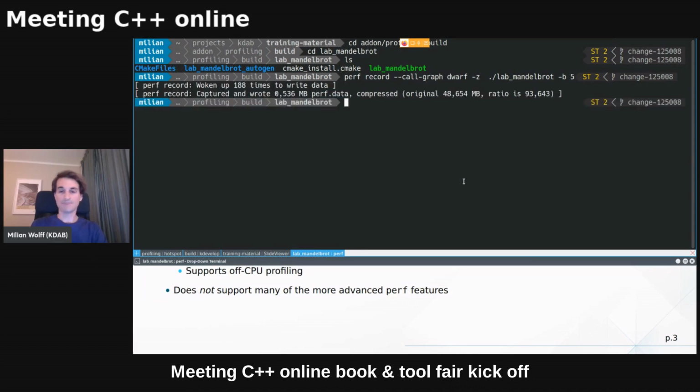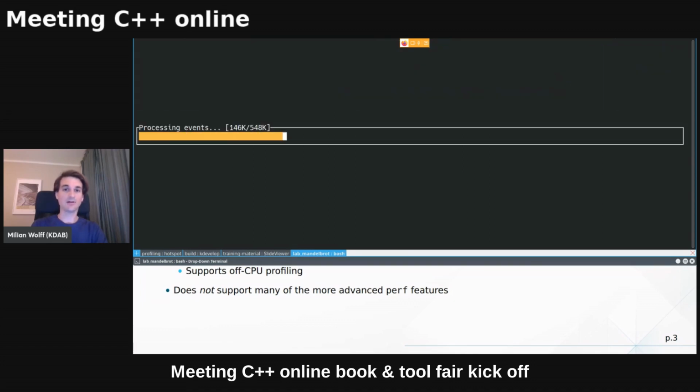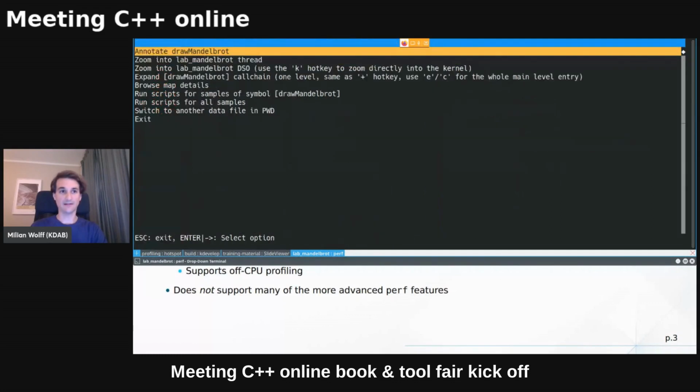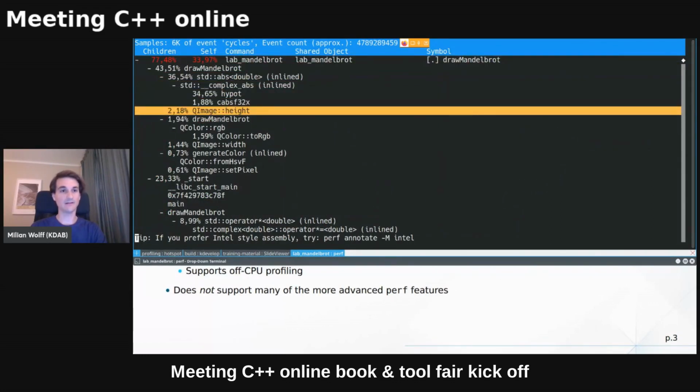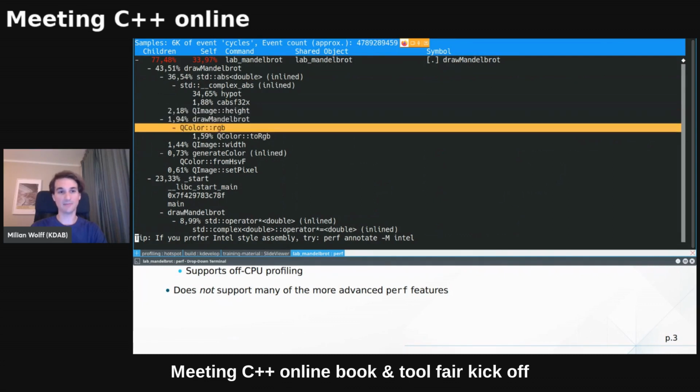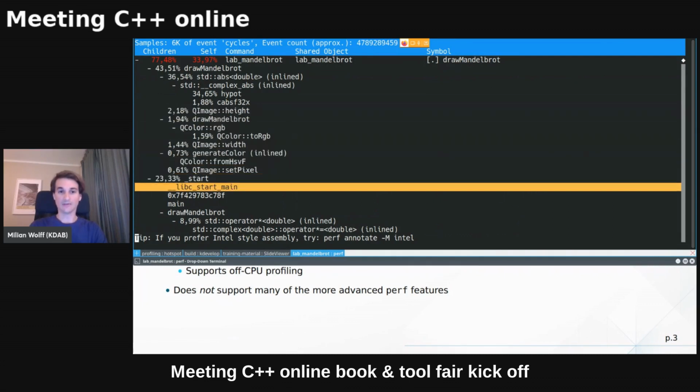And if I report it, then all I get is this fancy or not so fancy standard console UI that is, in my opinion, not good enough.